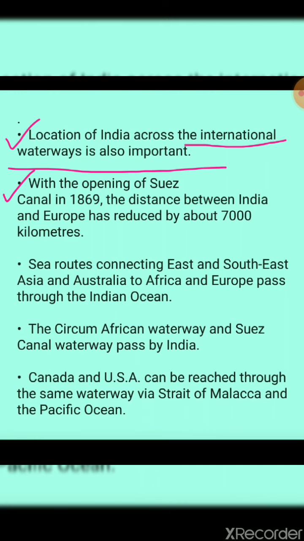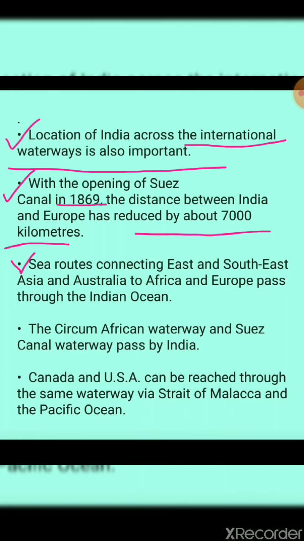With the opening of the Suez Canal in 1869, the distance between India and Europe has reduced by about 7,000 kilometers. Because of the Suez Canal, which was opened in the year 1869, the distance between Europe and India has decreased by about how much? That is 7,000 kilometers.